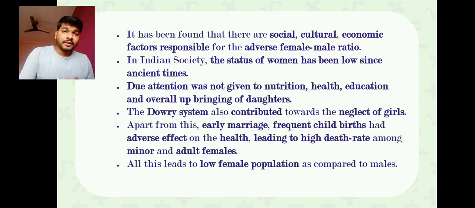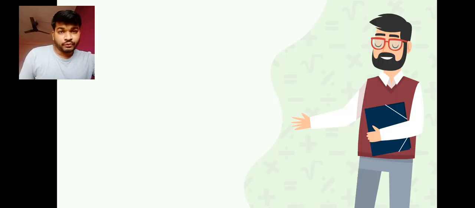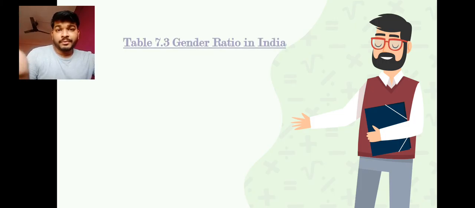Then apart from that, the earlier system was the early marriage system. Before this there was the Sati system: if the husband dies, then burn her as well. So all those systems caused the female population to grow very low, and females to be not as prominent as males. So this was the situation of female to male.